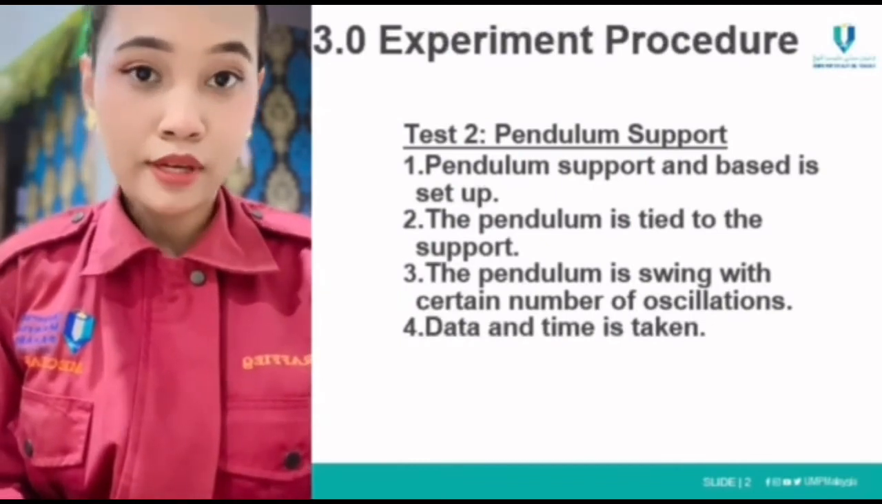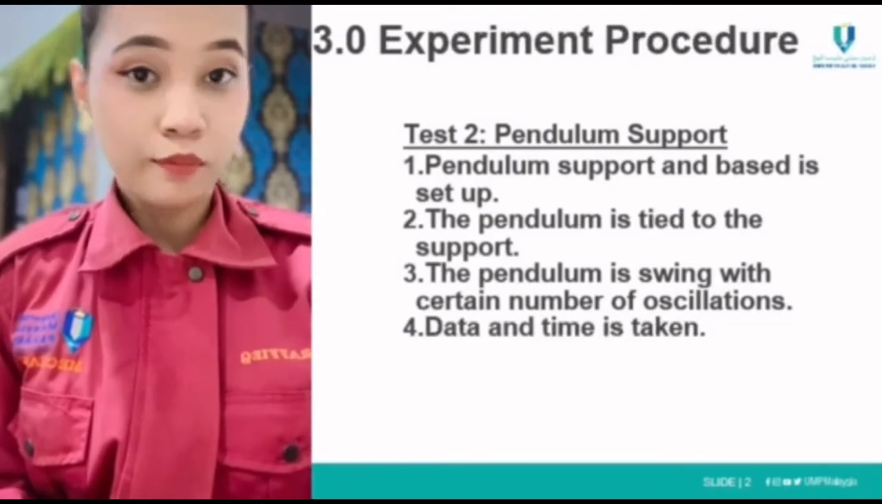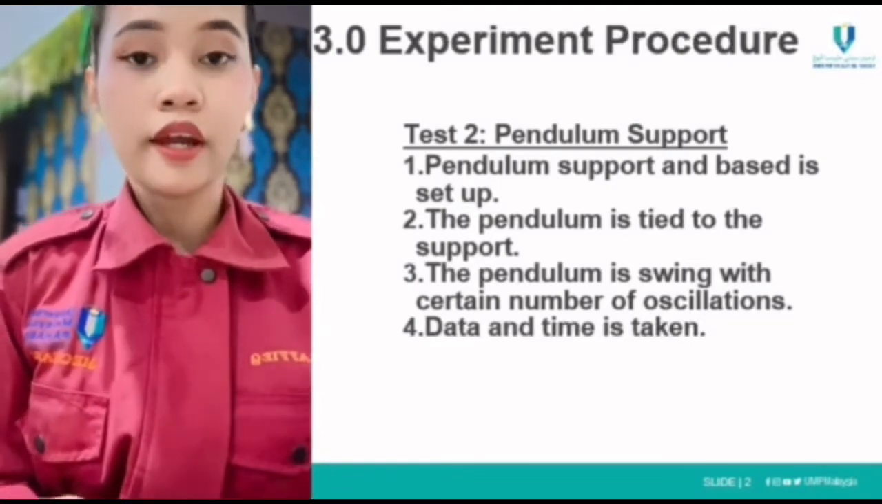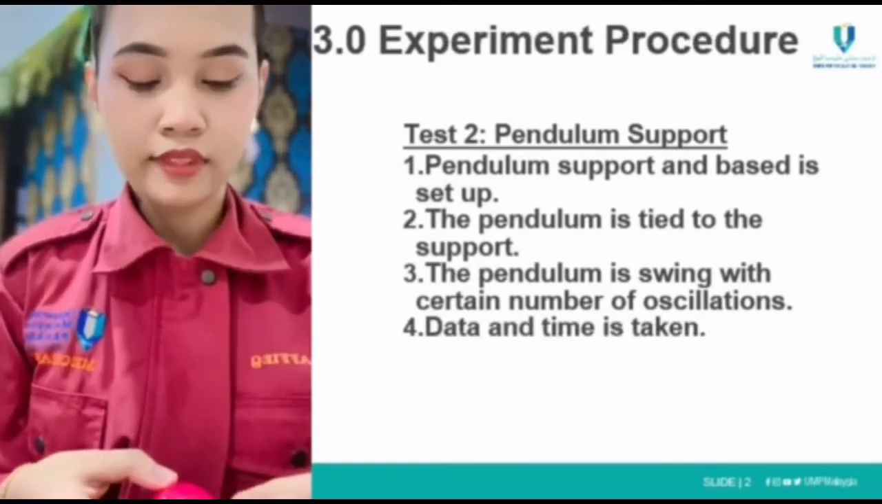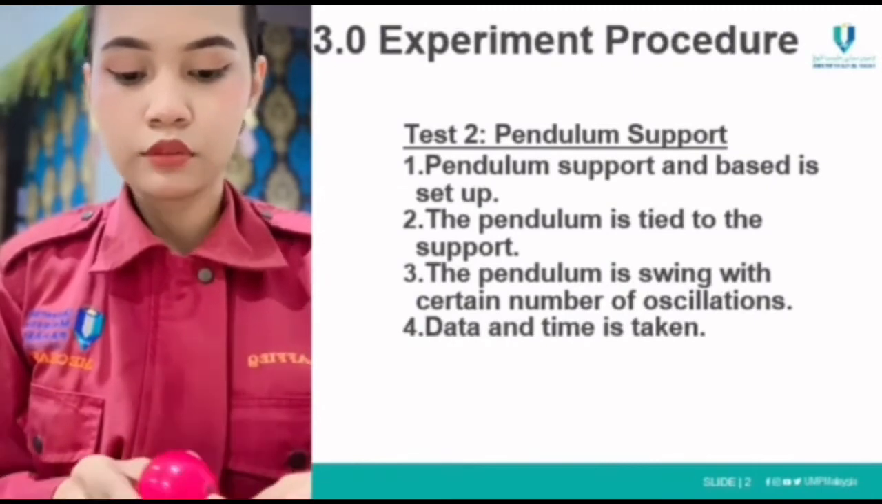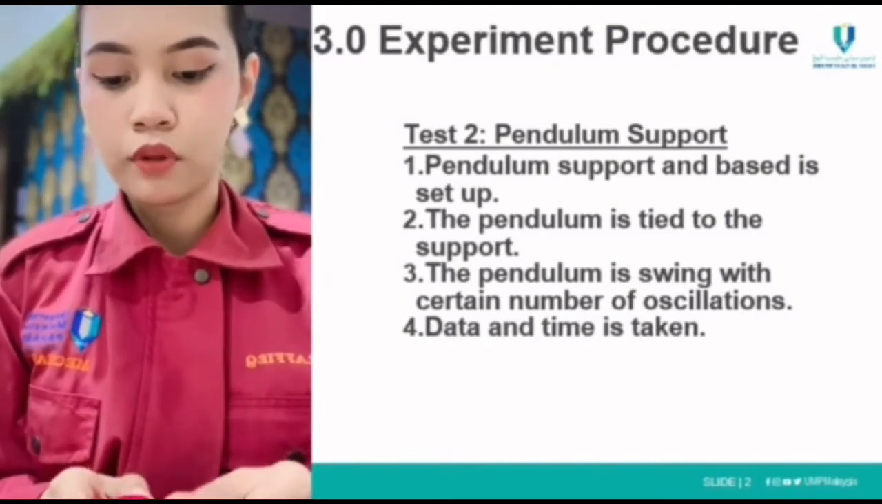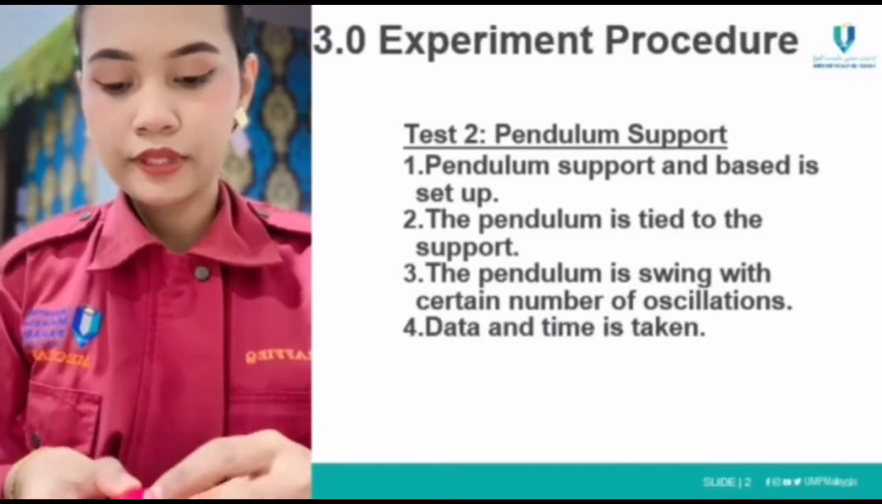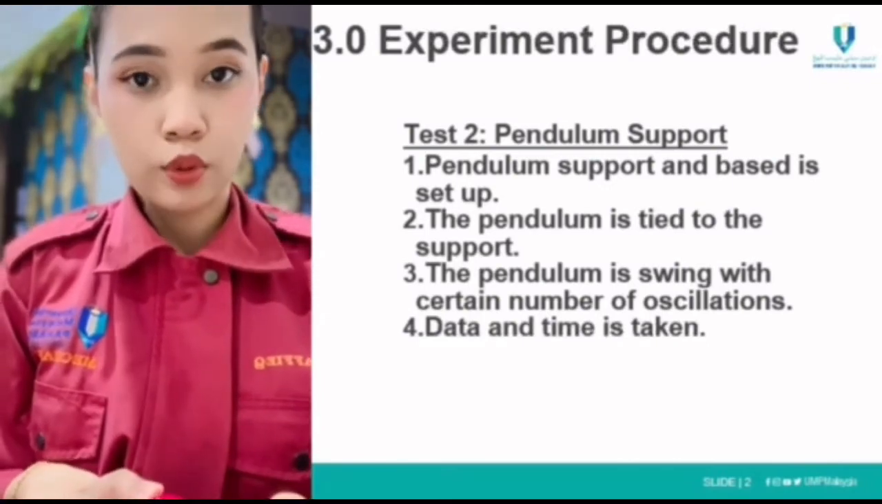I don't have an actual pendulum support, so I'm going to get creative with it. Here I have two rubber bands and thread that I have tied together. Now we wrap this rubber band around the small ball that I used for the previous test. Let's see how it goes.